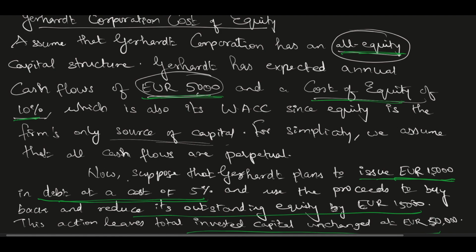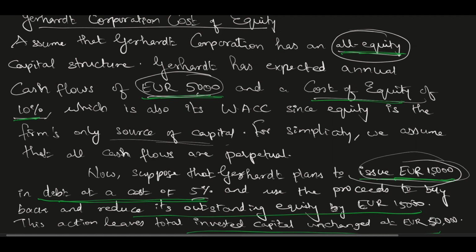Now suppose that Gerhard plans to issue 15,000 in debt at a cost of 5% and use the proceeds to buy back and reduce its outstanding equity by 15,000 euro. So they are planning to raise debt of 15,000 and use it for buyback. That means equity will come down by 15,000 and debt will go up by 15,000. This action leaves total invested capital unchanged at 50,000. So this is the question.